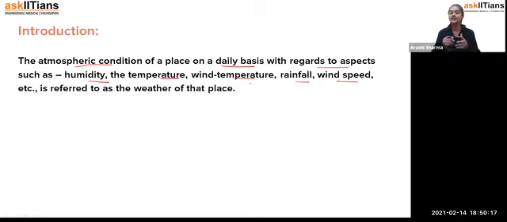For the winter season, students, what I generally check is whether it is a foggy day, a sunny day, or whether there is rainfall. According to that, I make my plans. That means I'm checking the atmospheric condition of my area, whether this day is suitable for me to go out or not. So I'm checking the weather of my place.